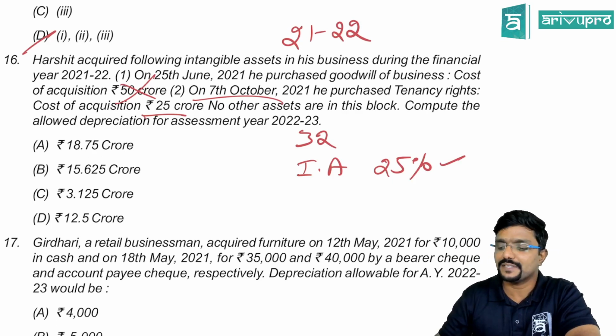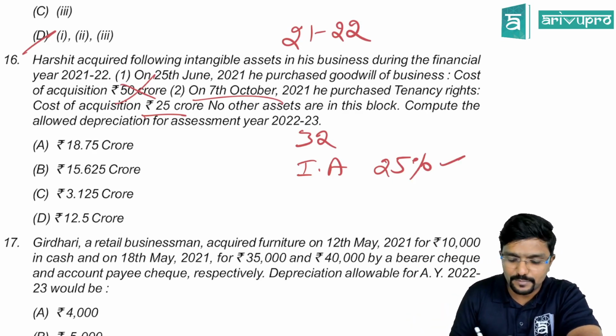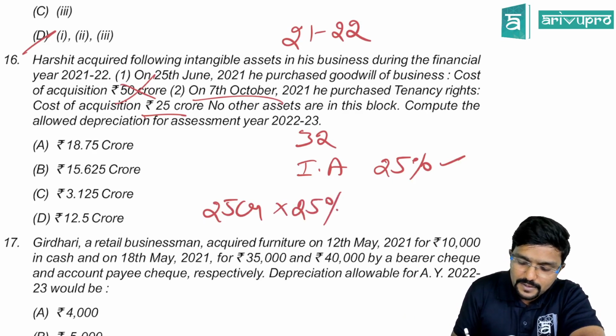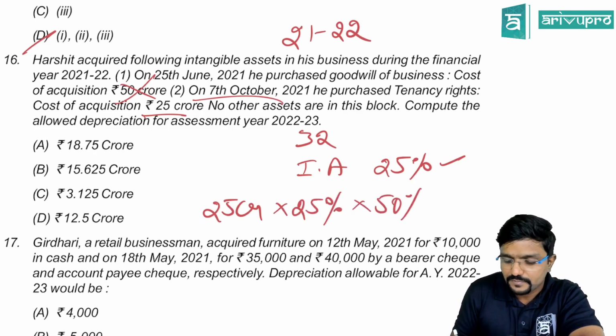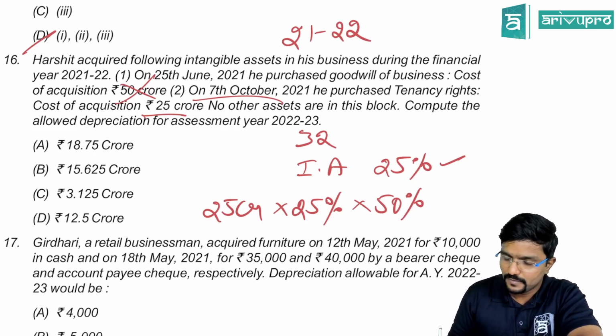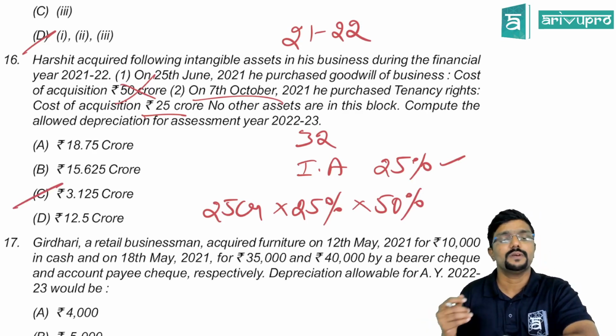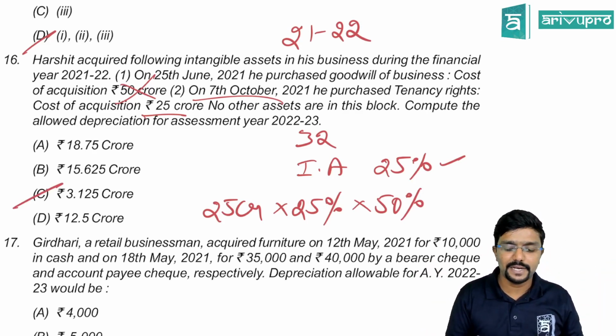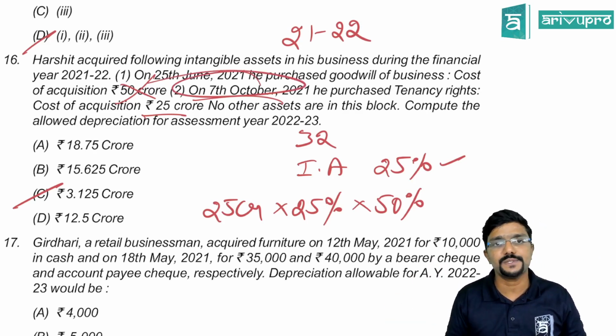So the amount of depreciation will come to 25 crore into 25% into 50%, which is 3.125 crore. Please be careful with the date of purchase also, guys.